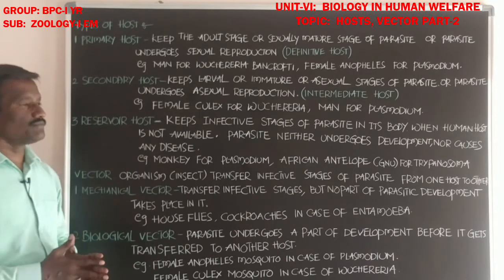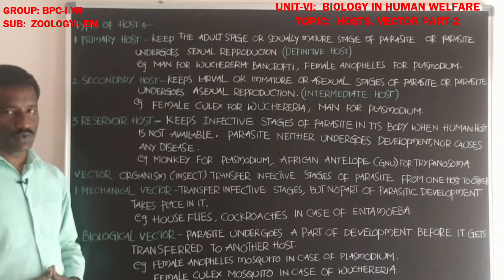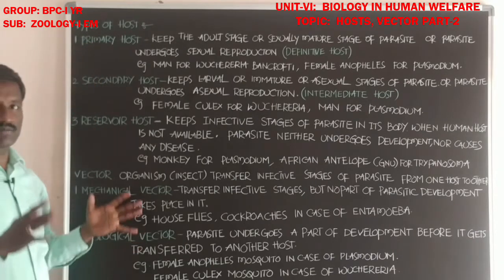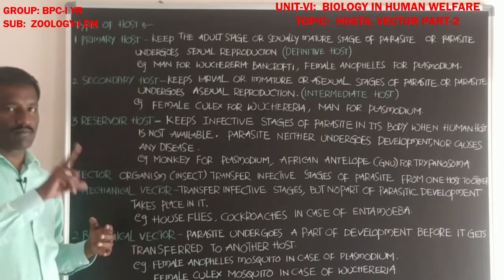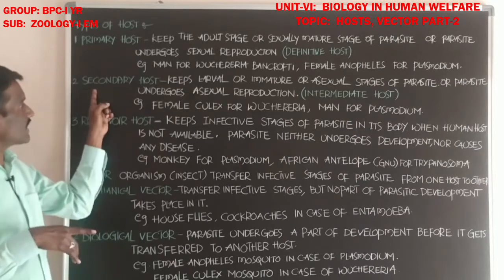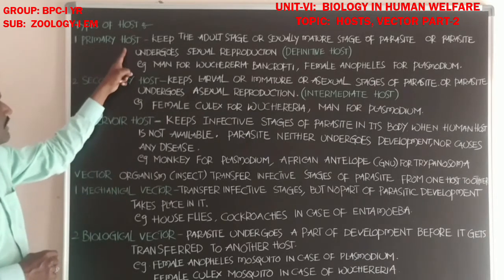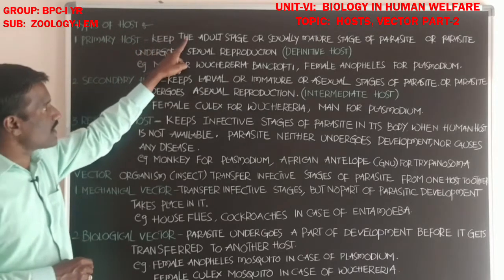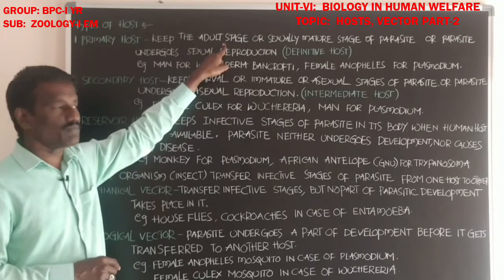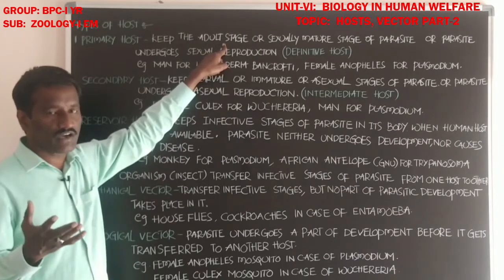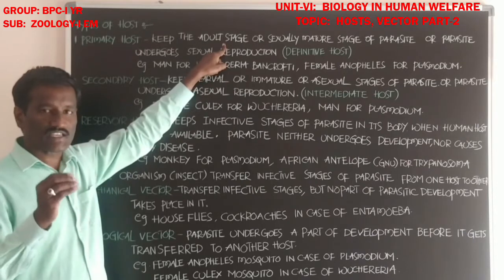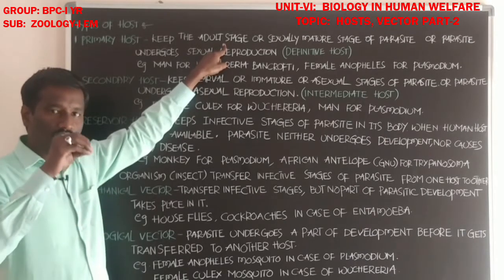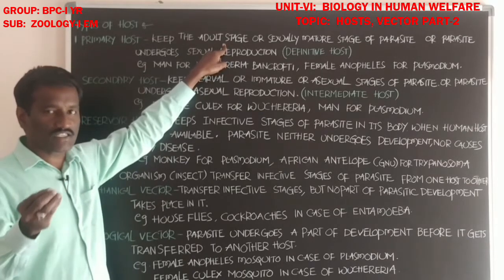Okay, and there are many types of host. Students, there are two types of host. The first one is the primary host, the second one is the secondary host. What about the primary host? Students, it is the host that keeps the adult stage. If you observe the life history of an animal, there are different stages: embryonic stage, larval stage and adult stage.